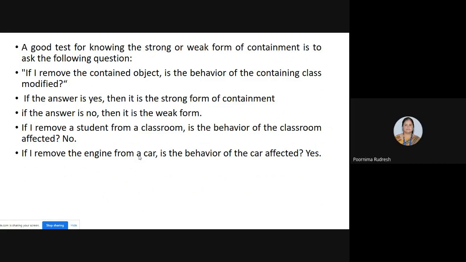Can we start the car without the engine? It is not possible, right? It means the behavior of the car is affected. So hence it is called the strong form of containment.